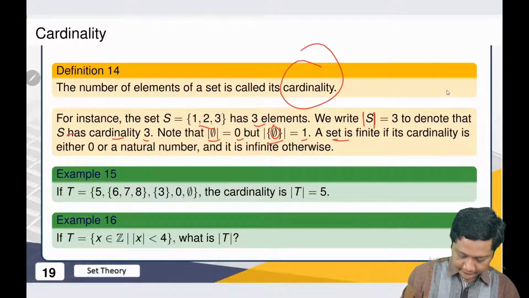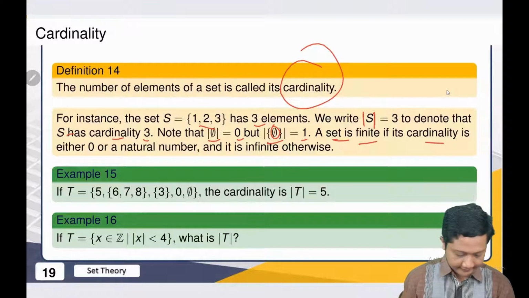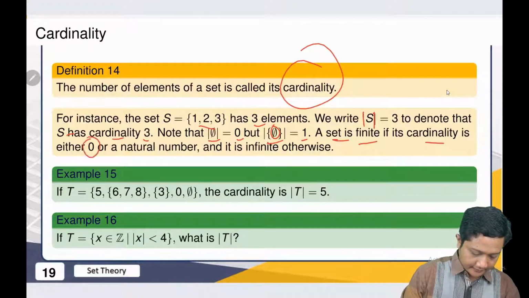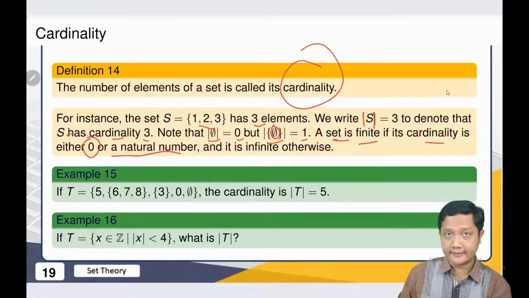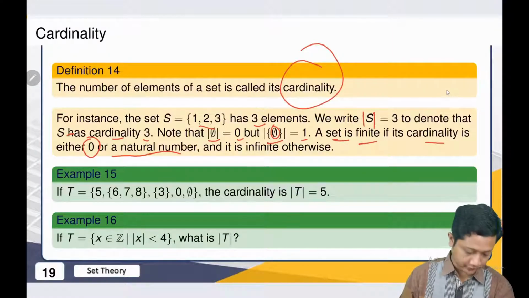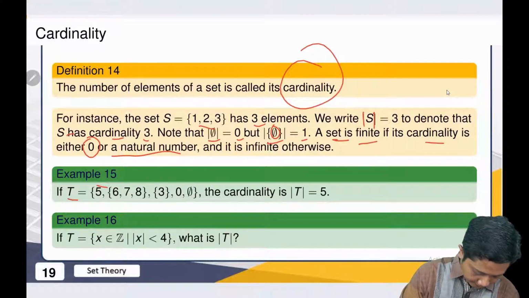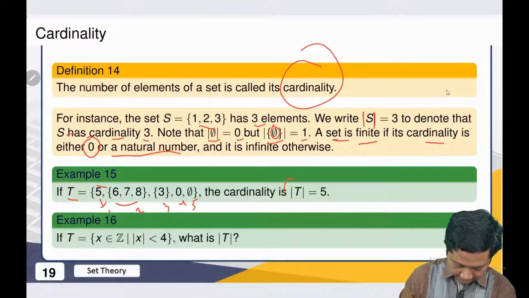And the set is finite. We call it finite if the cardinality is either 0 or a natural number. If not, then we call it infinite. Okay. For example, if we have this T, how many elements do we have? 1, 2, 3, 4, 5. So the cardinality is equal to 5.